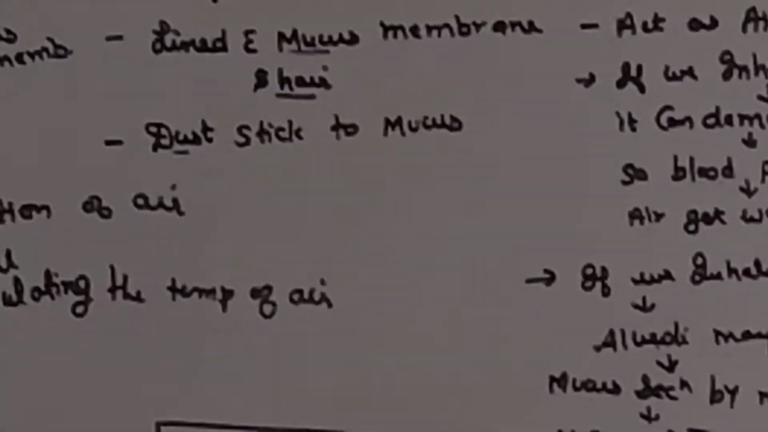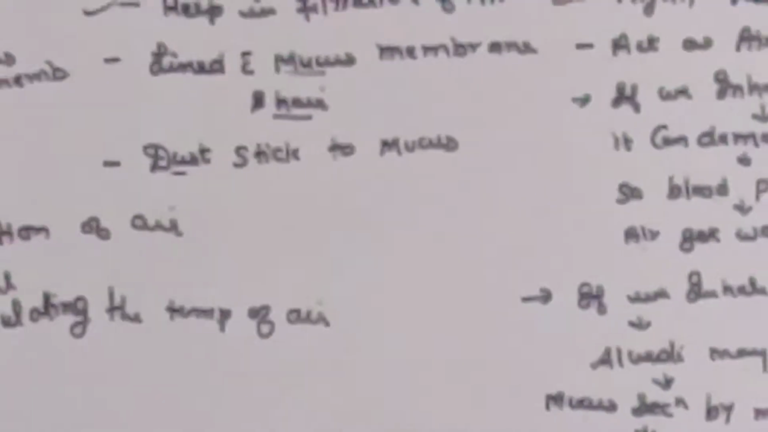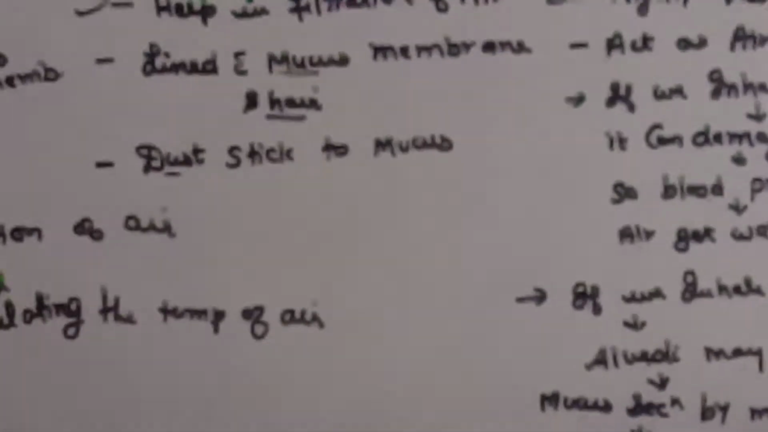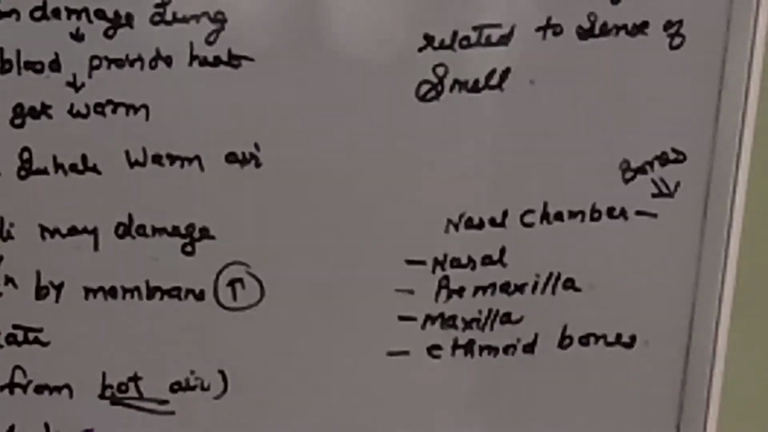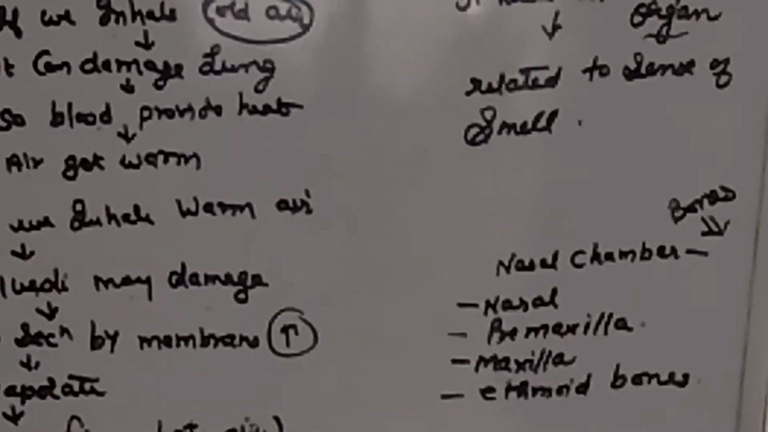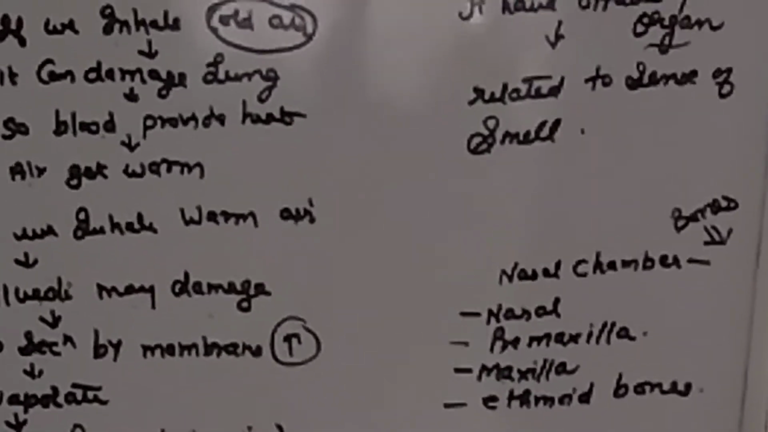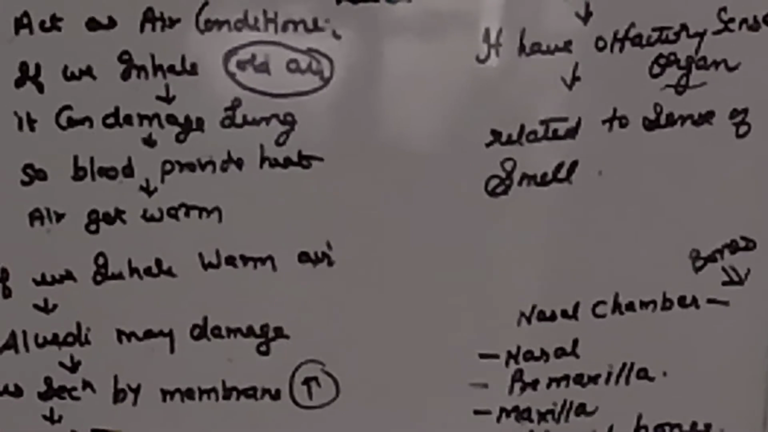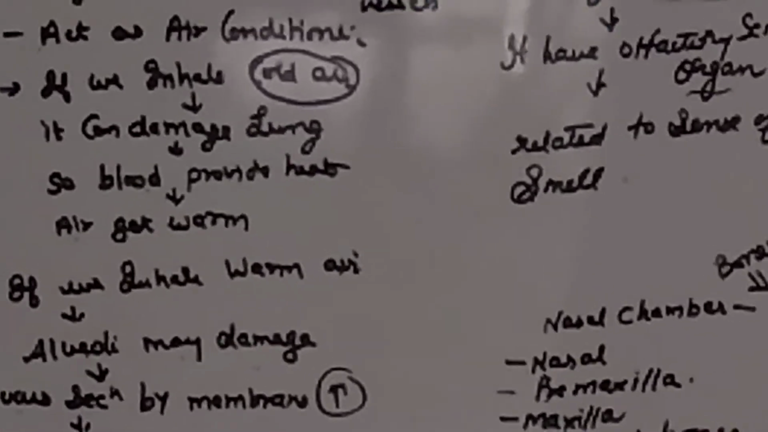This nasal passage is supported by certain bones such as nasal, premaxilla, maxilla and ethmoid bones. This nasal cavity further opens in larynx, which we will study in the later section.